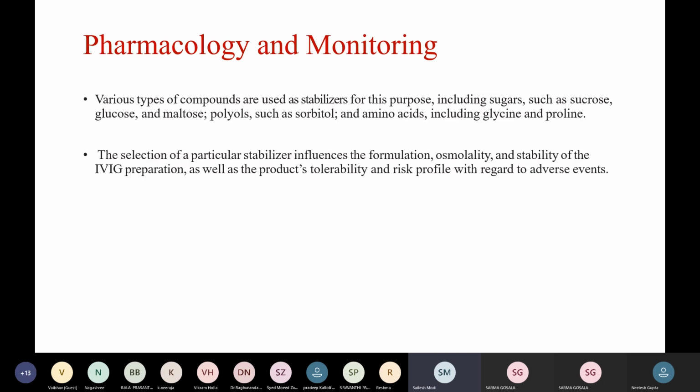Various types of compounds are used as stabilizers for this purpose, including sugars such as sucrose, glucose, and maltose, polyols such as sorbitol, and amino acids including glycine and proline. The selection of a particular stabilizer influences the formulation, osmolality, and stability of the IVIG preparation, as well as the product's tolerability and risk profile with regards to adverse events.